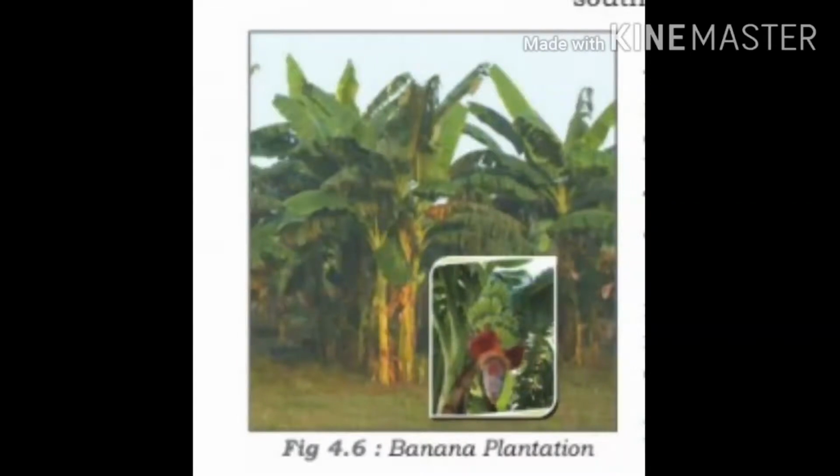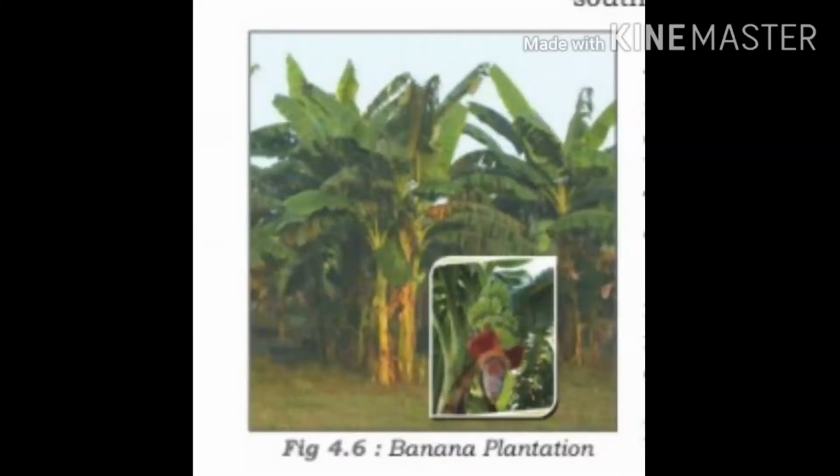Okay, students, now you may tell some plantation crops. Yes, tea, coffee, rubber, banana, sugar cane and cotton. These are some plantation crops you may know, isn't it? Then plantation farming is mainly practiced in which areas? It is mainly practiced in tropical countries like the rubber plantations of Malaysia, the coffee plantations of Brazil and the tea plantations of India and Sri Lanka. Clear, children? We'll move on to the next topic.